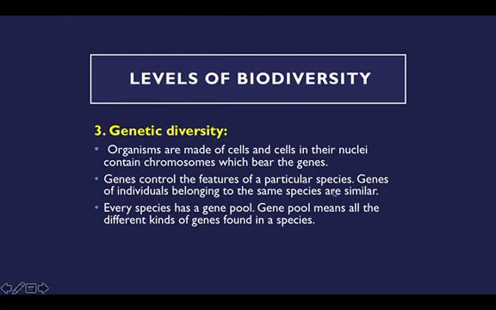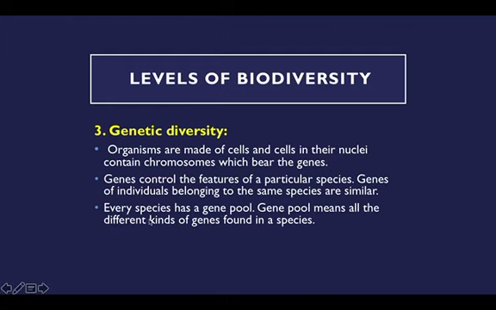So these are based on the genes. Each individual has some genes, but a particular species will have a group of similar genes. So that's why humans all look the same, but other organisms look different because their genes differ from each other.